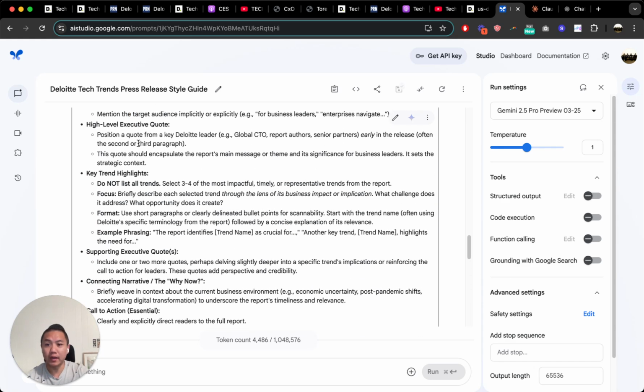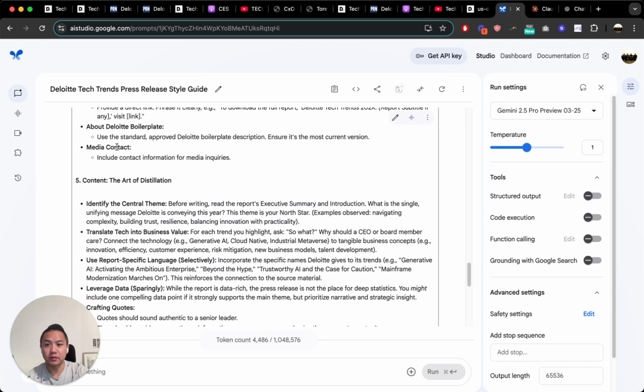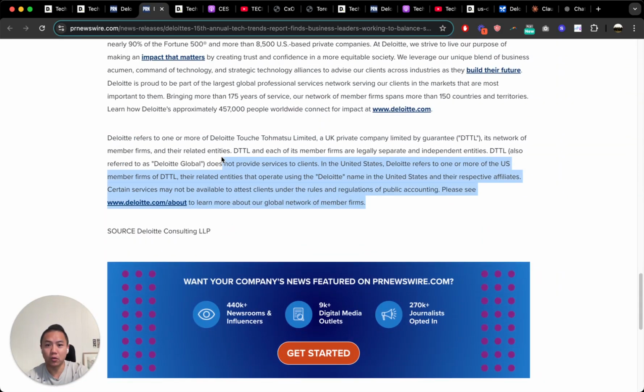And then we've got executive quotes. So we may want to edit the style guide at this level if we know ahead of time who our spokespeople are going to be. Don't list all of the trends. Select 3 to 4. I don't know if that's right, but let's just go with 3 to 4 for now. Connecting narrative, call to action, about Deloitte boilerplate. I don't know how it would ensure that it's the most current version. I might just feed it the boilerplate if I'm working for the PR team. And then a media contact. I don't know if they actually include that, but it doesn't look like they typically do. So we might have to remove that.